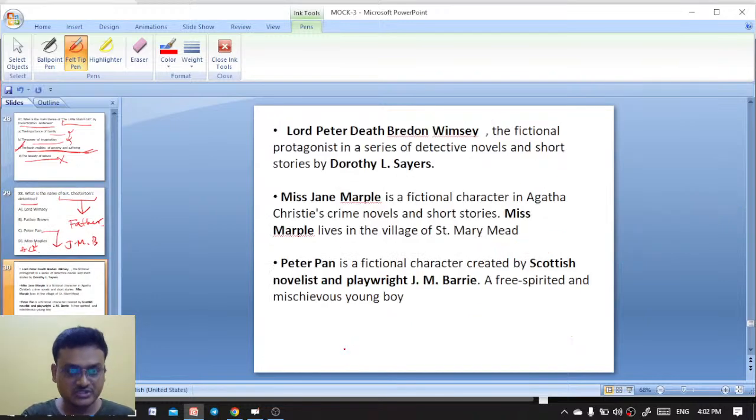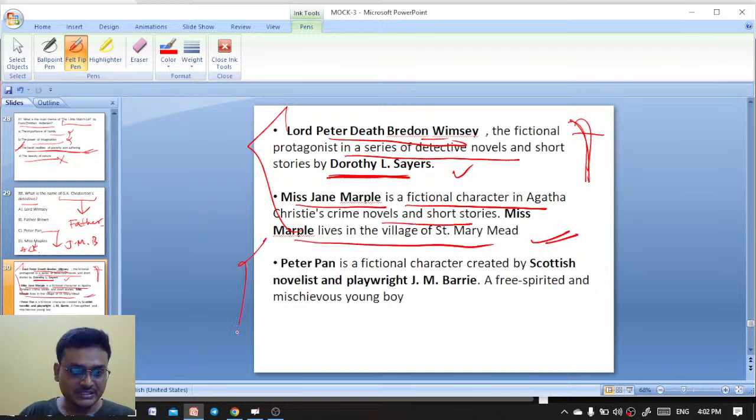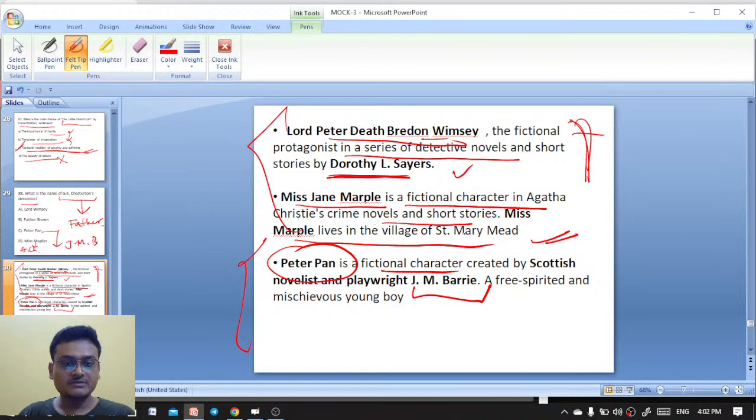Here is the explanation. Lord Peter Wimsey is the fictional protagonist in a series of detective novels and short stories by Dorothy L. Sayers. Miss Jane Marple is a fictional character in Agatha Christie's crime novels and short stories. Miss Marple lives in the village of St. Mary Mead. Peter Pan was created by Scottish novelist and playwright James Matthew Barrie. Father Brown is by G.K. Chesterton.